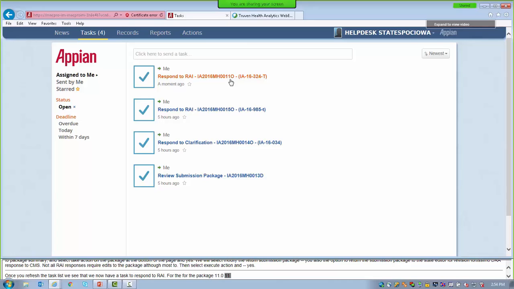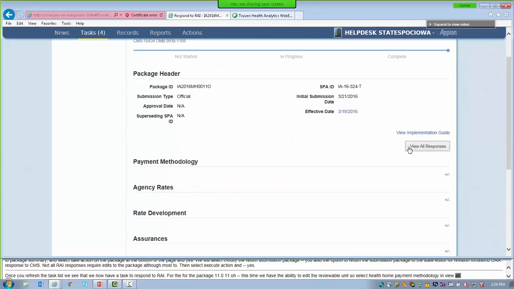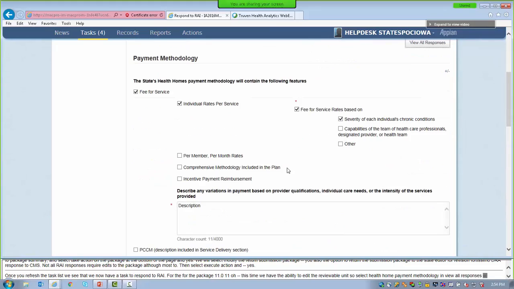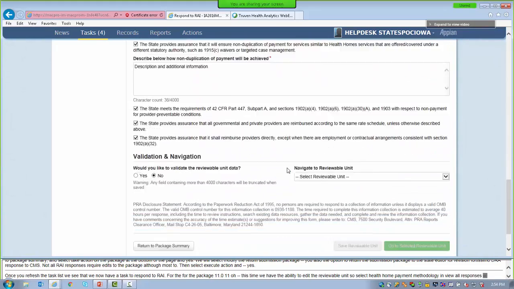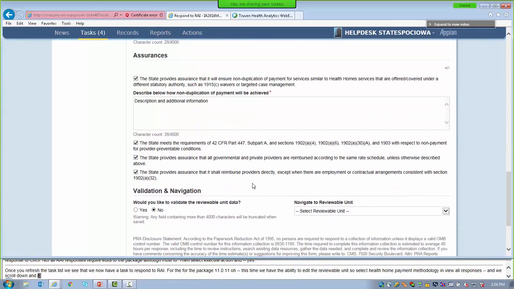So select Health Home's Payment Methodologies and view all responses. If we scroll down, in the describe below how non-duplication of payment will be achieved, we're going to enter, so we have description and additional information, and then we're going to put X, Y, and Z.